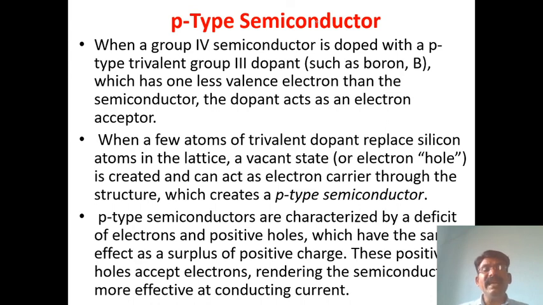It is created and acts as an electron carrier through the structure, which creates the semiconductor. The positively charged hole is responsible for increasing the conductivity. The property changes because of this positive hole, which accepts electrons.